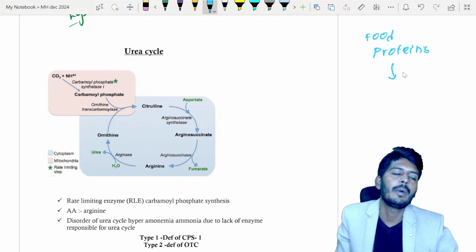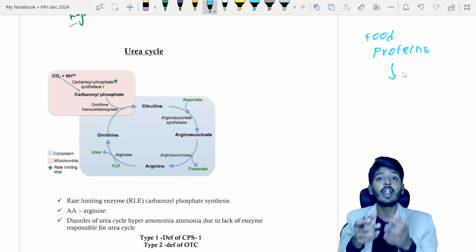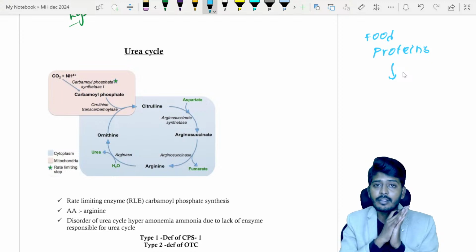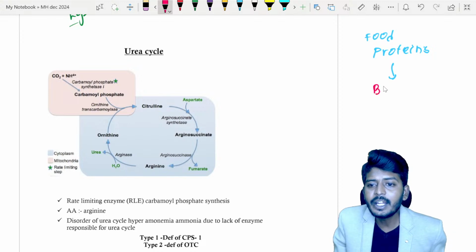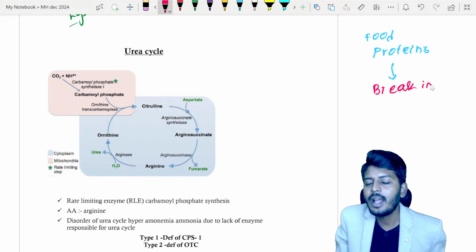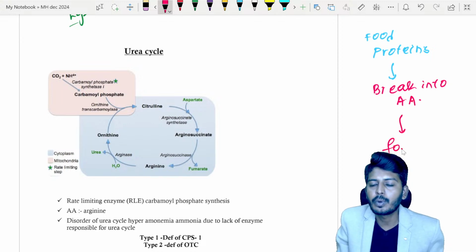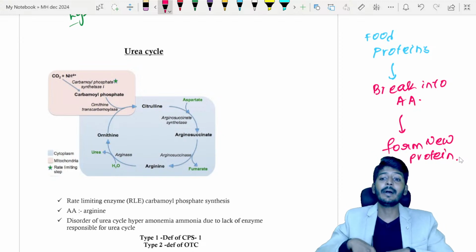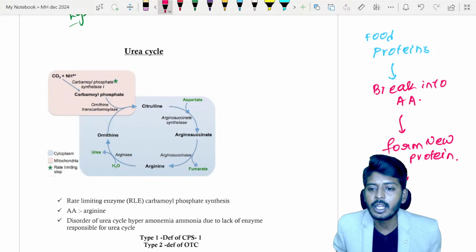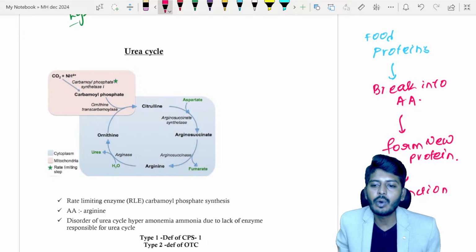So whatever protein-rich diet you take, the body will not utilize the protein directly. Rather, once you take it, this protein will break into amino acids, and form new proteins which are required for our body. According to the body's requirement and genetic makeup, they form a new protein. After forming a new protein, they do their function. After function, these proteins will break down into amino acids.